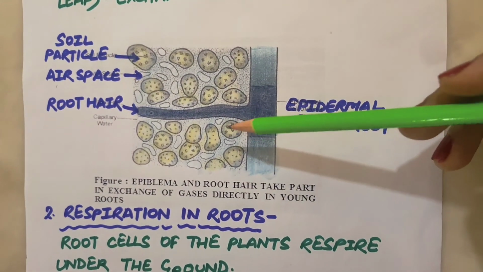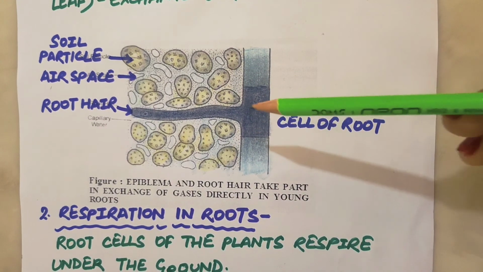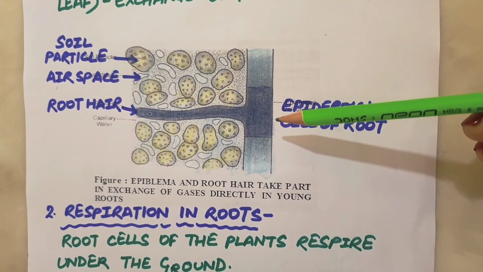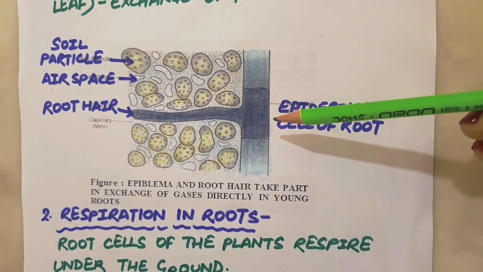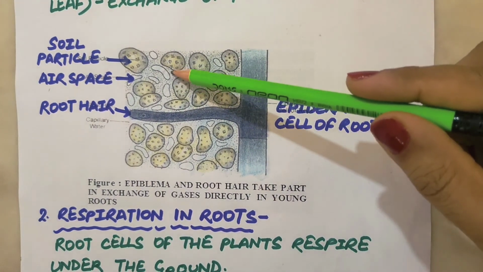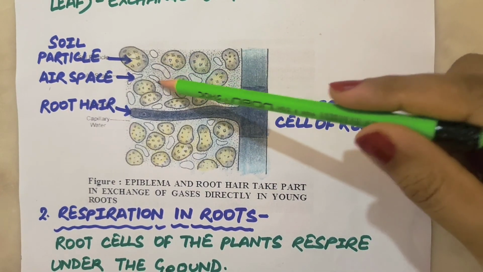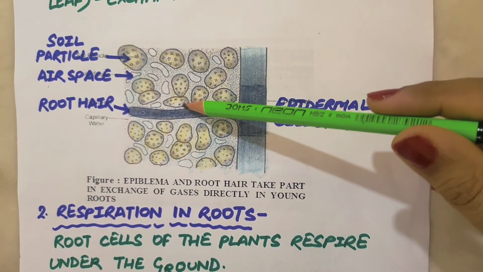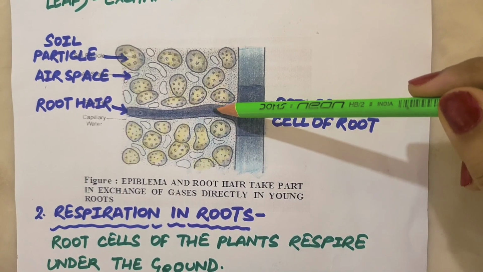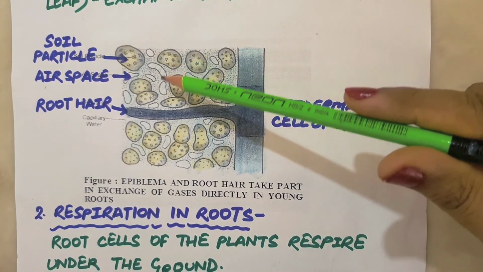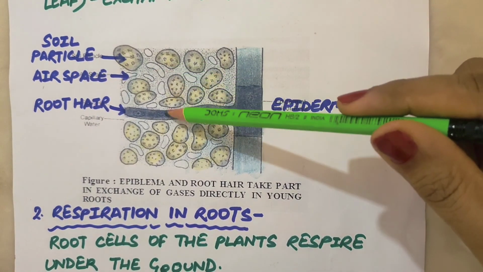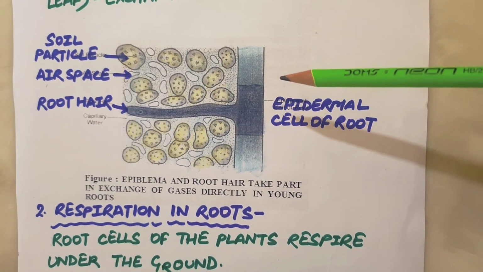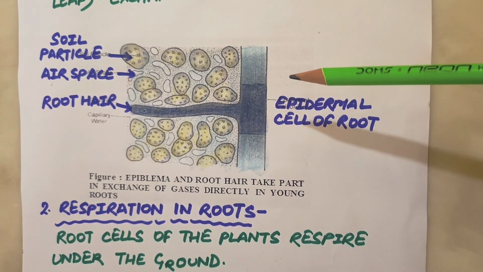What happens in case of roots? Root cells of the plant respire under the ground. They also need oxygen to carry out respiration and release energy for their own use. Root cells get oxygen from the air present in the spaces between the soil particles. Plant roots have a large number of tiny hairs on them which are called root hairs. Oxygen from the air present in soil particles diffuses into the root hair and reaches the cells of the root where it is utilized for respiration.